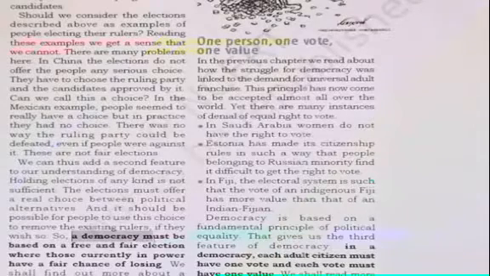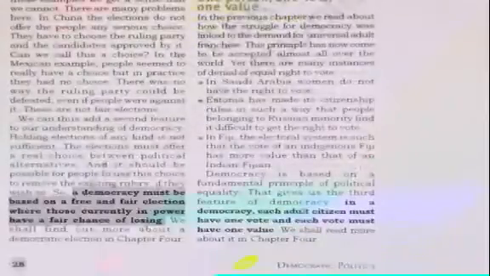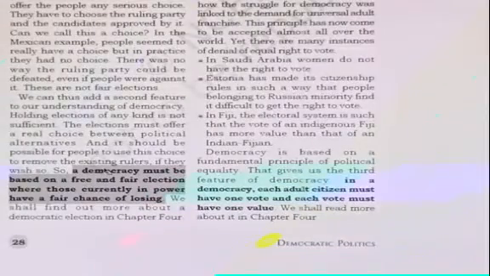A democracy must be based on free and fair elections where those currently in power have a fair chance of losing. Those who are in power must have the fear that in the next election they can lose. If such fear is there, then only can we say these are democratic elections, right?